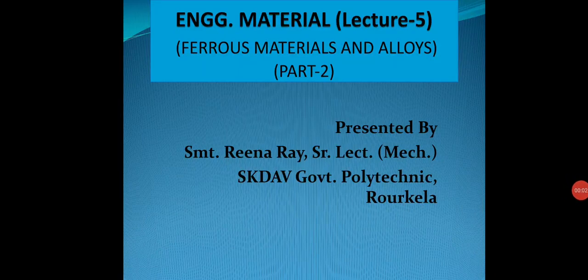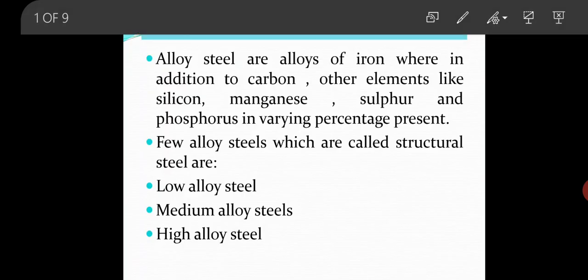Good evening, students. We have already discussed various ferrous and non-ferrous metals and their alloys. In today's video, we will discuss alloy steel. One type of alloy, plain carbon steel, is already discussed. Plain carbon steel is the alloy of iron where only iron and carbon exist.